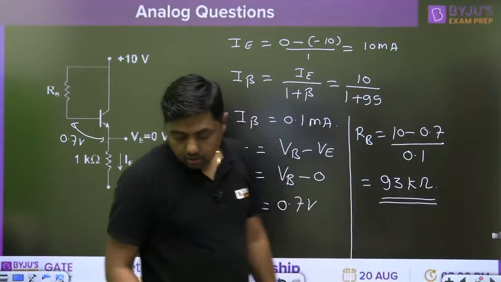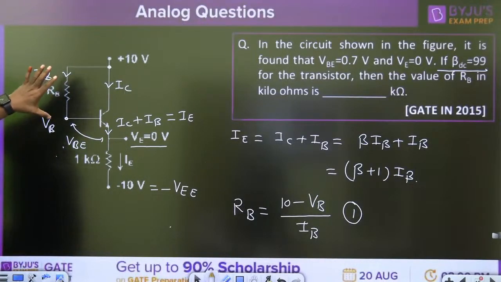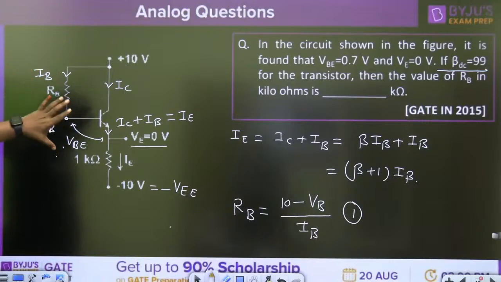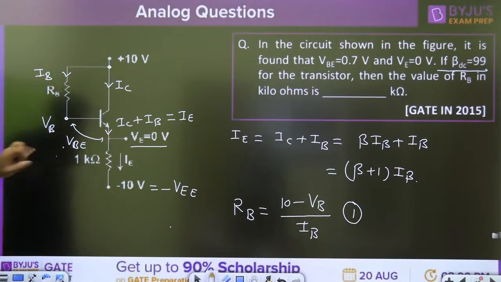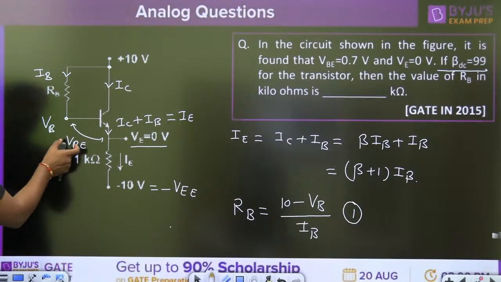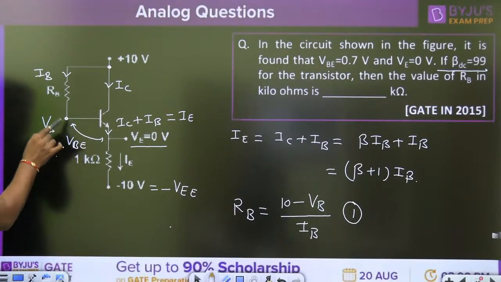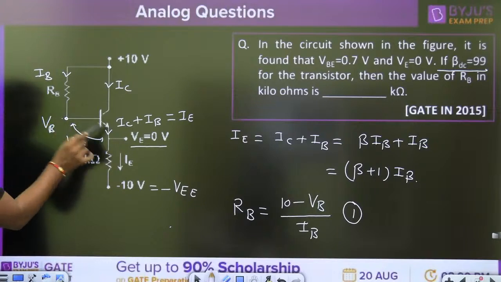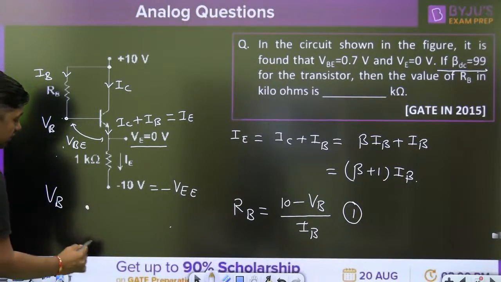Right? So this is a very simple question from the instrumentation branch. But important question. Same question we may expect in electrical or electronics branch. Right? So this is the very simple way. Always remember, some students are confused. What is the meaning of the VB and what is the meaning of the VBE? My dear, VBE means the voltage between the two terminals, base and emitter. And VB means the voltage of the base terminal with respect to ground. With respect to what? Ground.